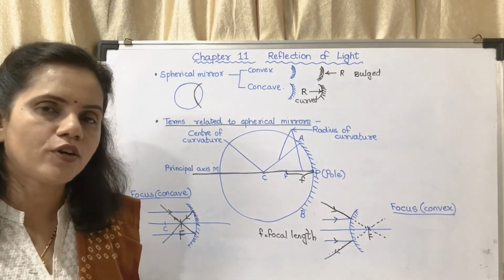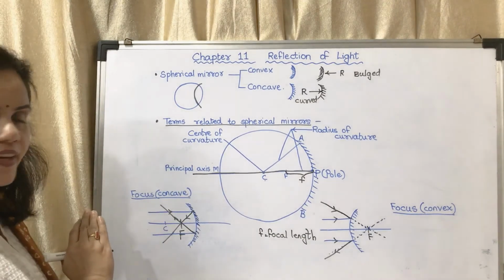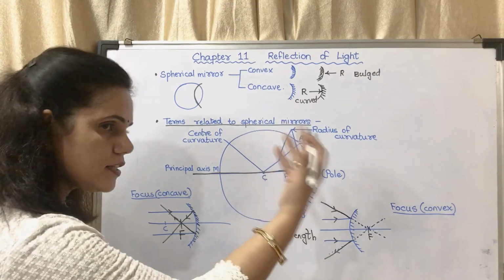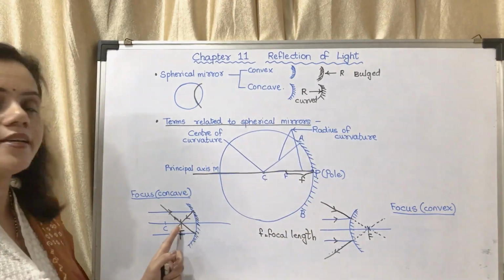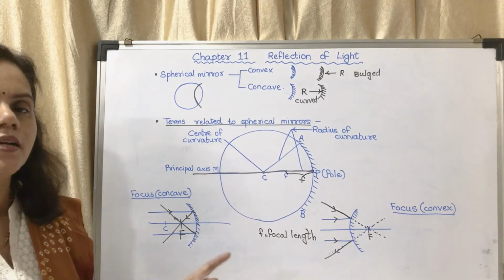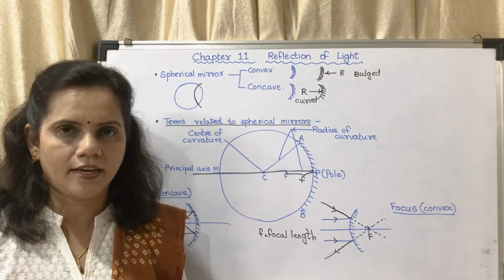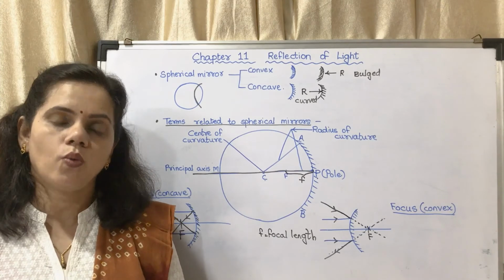So the principal focus of a concave mirror is in front of the mirror, on the reflecting side, and the principal focus of a convex mirror is behind the mirror. This is in front of the mirror and this is behind the mirror. We shall see the definition on page number 119.